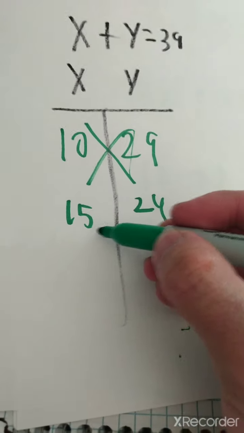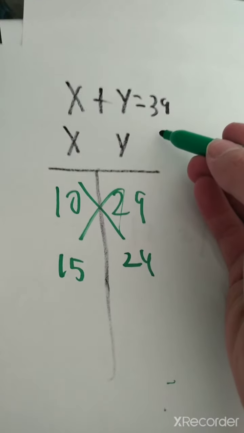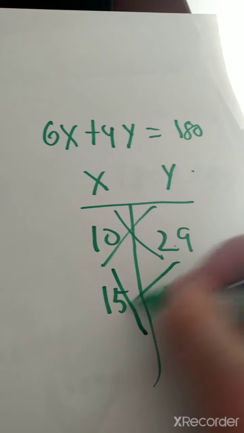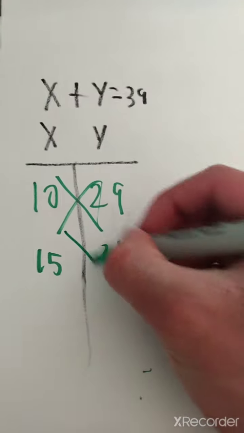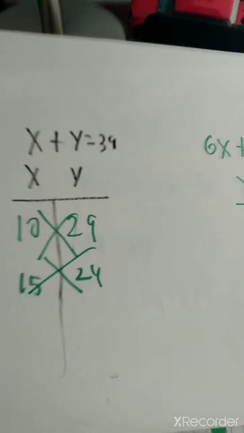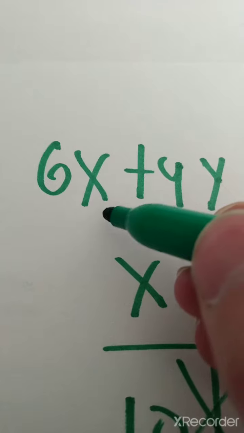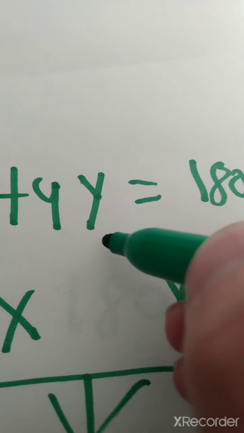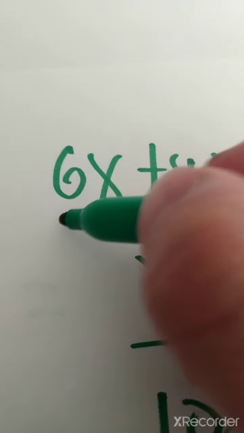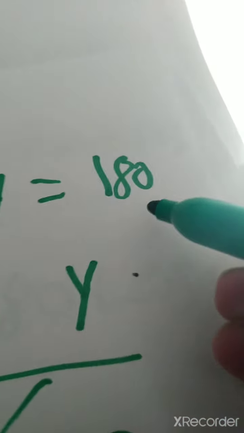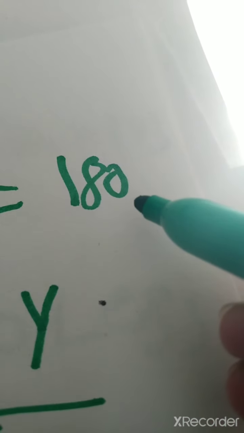So does this work for this? Yes, but does it work for this? No, this does not work either. Just to remind you, X represents the crickets, Y represents the elephants. Crickets have 6 legs, elephants have 4 legs, and the total number of legs in the animals is 180.